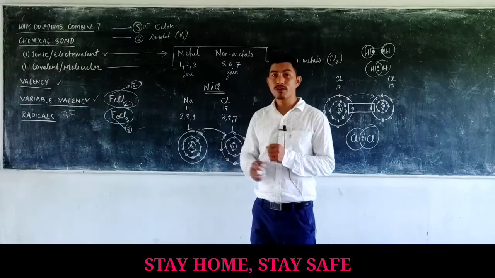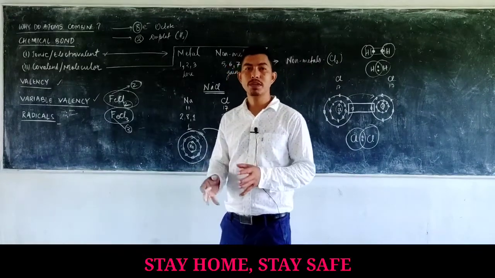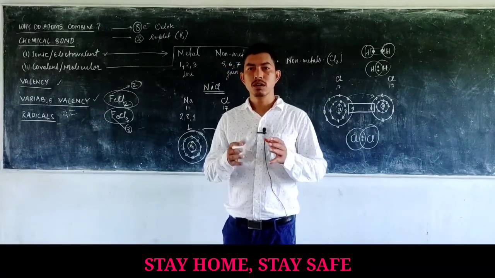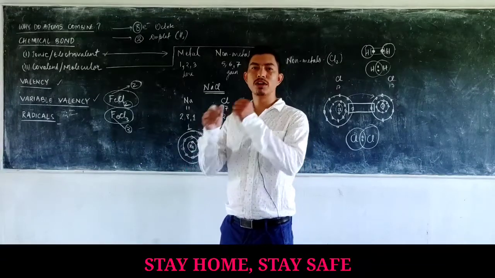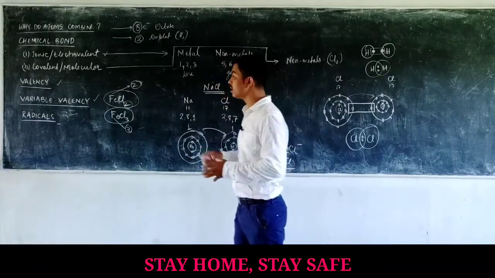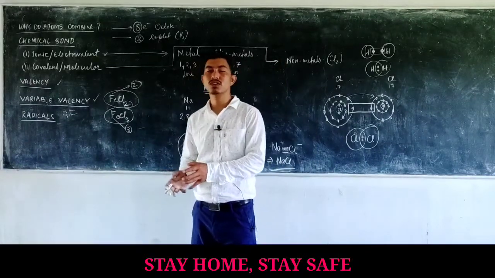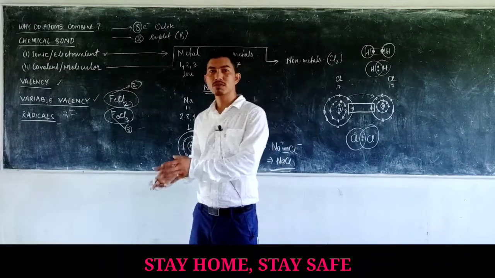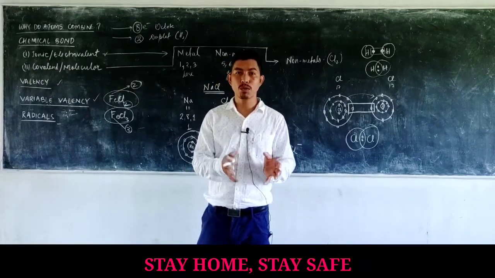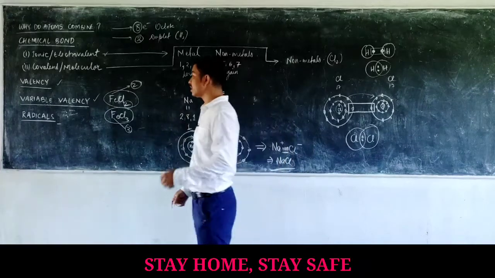But a group of atoms that behaves as a singly charged particle, like an atom, is known as a radical. So a radical is a group of atoms that has a positive charge or a negative charge.